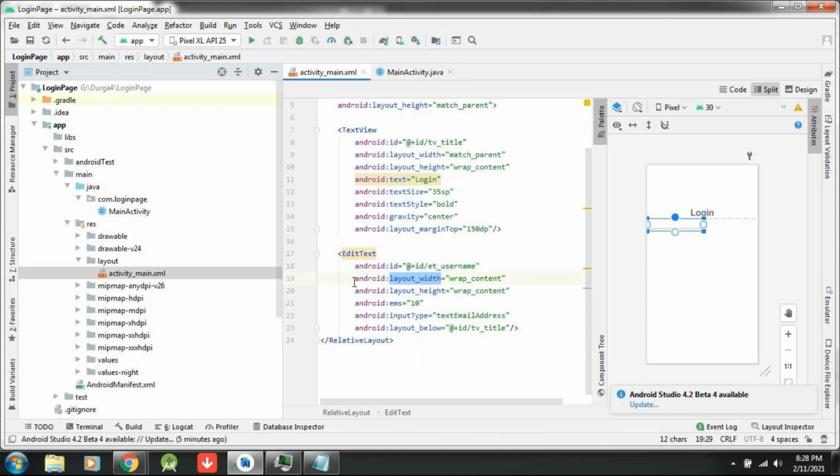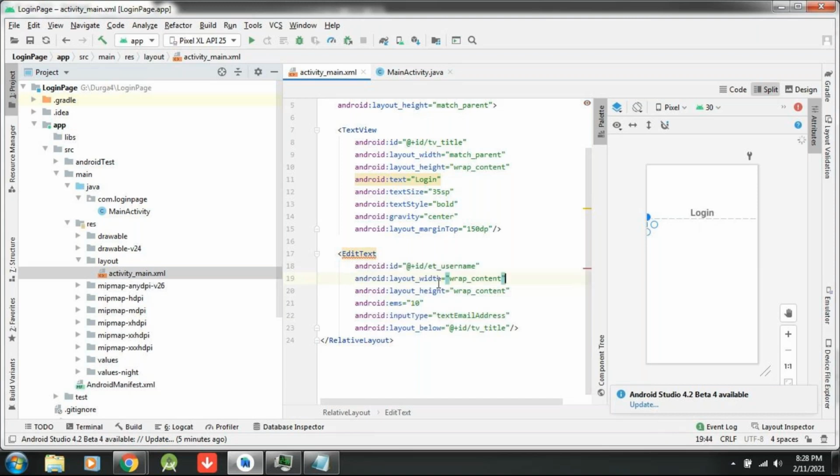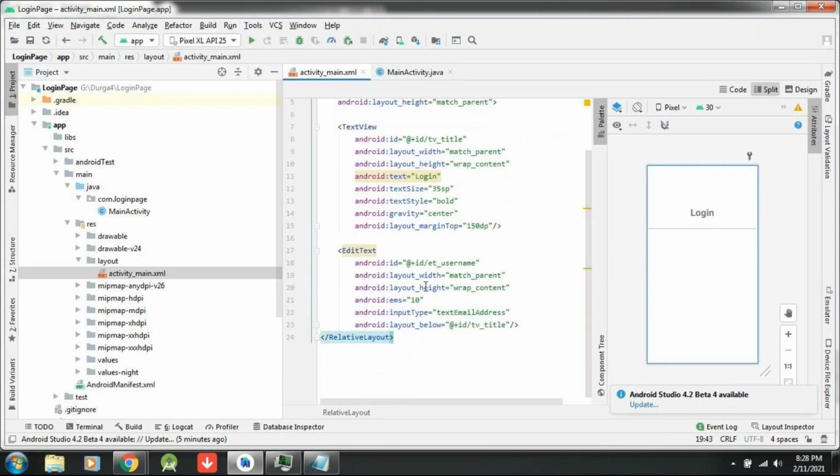Okay. Second property, width. If I don't write width, what will happen? See, if I don't write width, you will get error. And see here, it is giving me the error saying that width attribute must be defined. Okay. So width. So here width I am writing. What, match parent I am writing. So what happened from here to here, it is coming. Okay, it's okay, but by seeing this, what user can understand? Nothing he will understand.